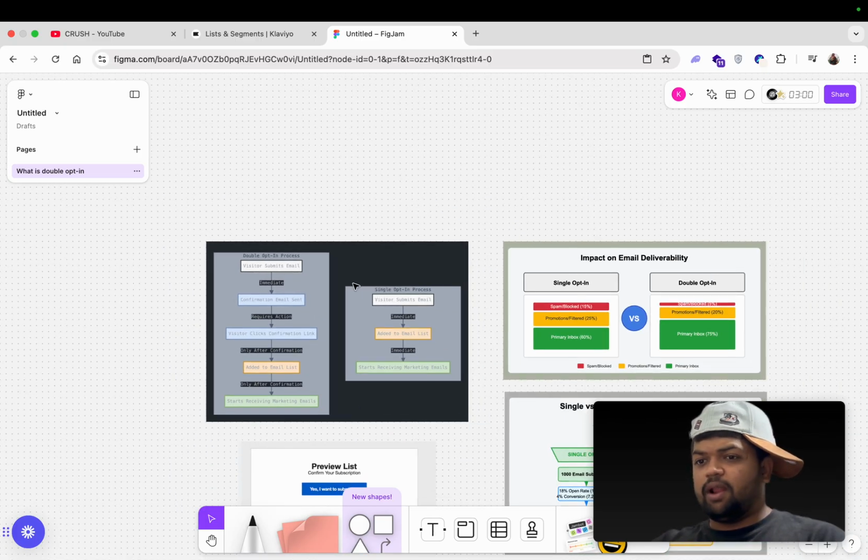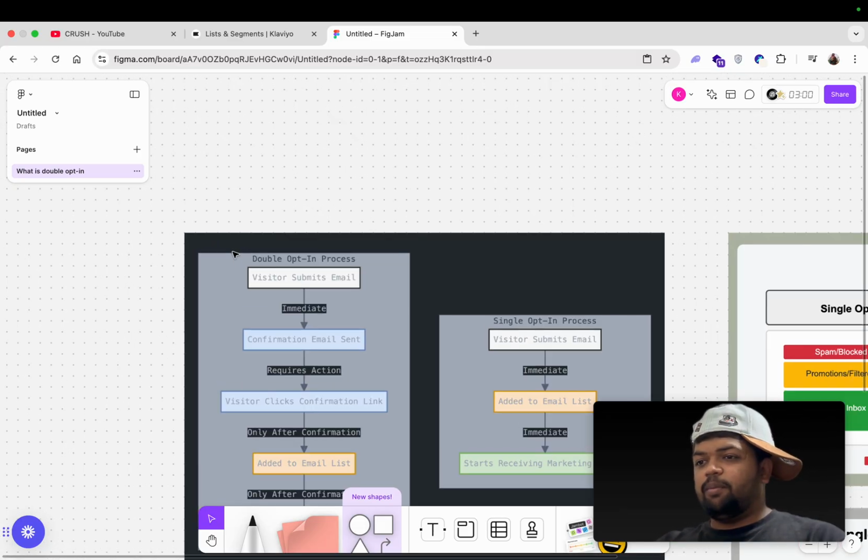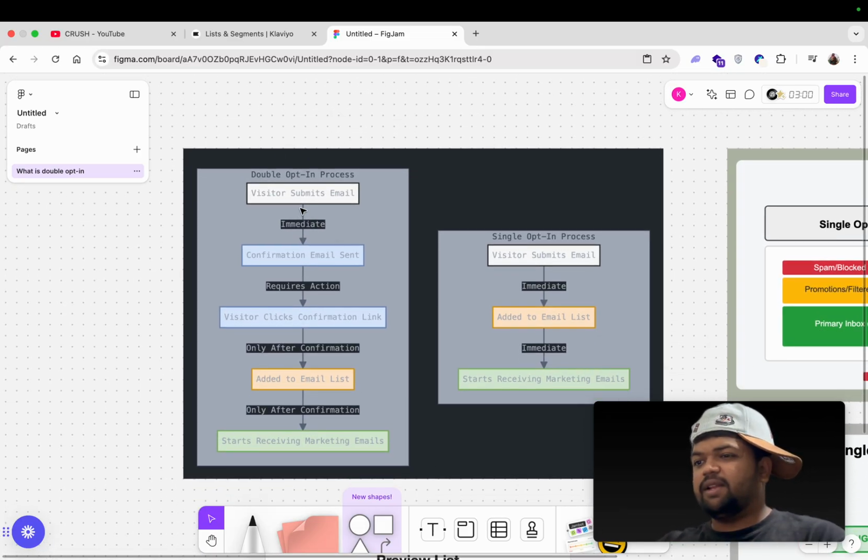But in general, I've been working with many e-com brands, around 40 plus e-commerce brands in my career, and all of them have single opt-in, none of them has double opt-in. I will show you why we don't recommend double opt-in. The main thing is that double opt-in has many steps, and some people might not even click on the email to confirm it.